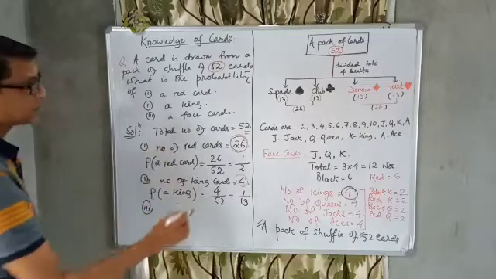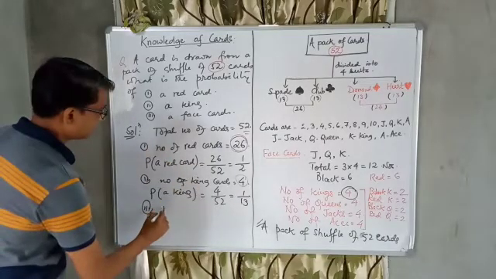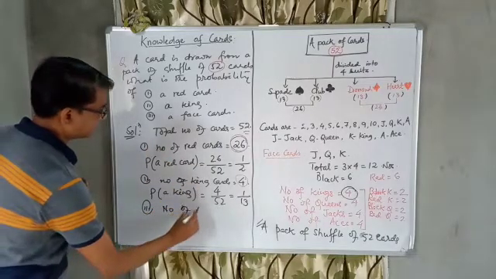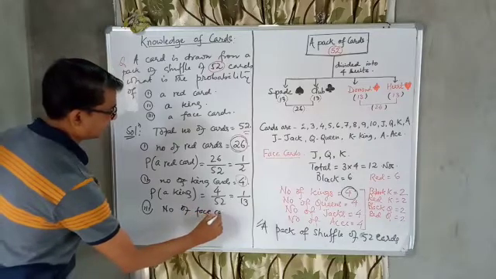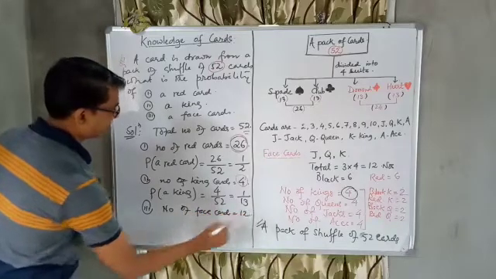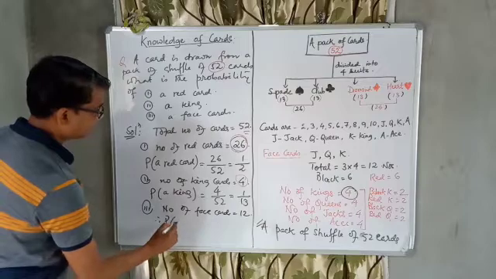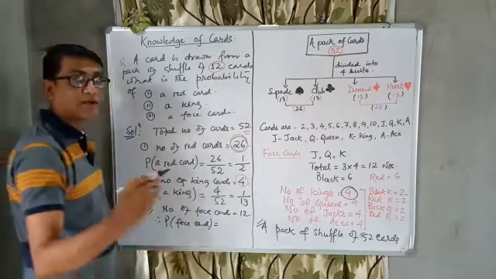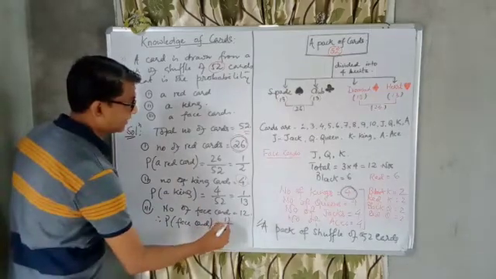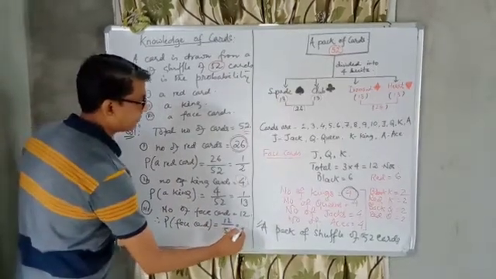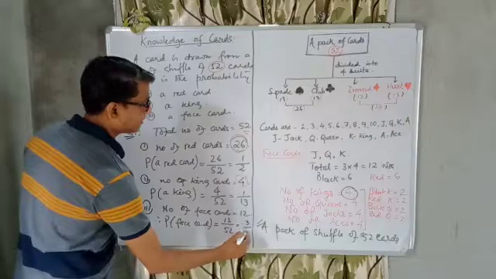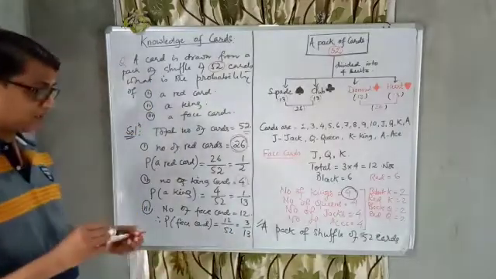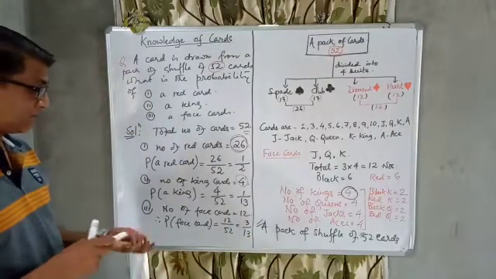And the last one is what? Face card. How many face cards are there? 12. The number of face cards is equal to 12. Therefore, the probability of a face card is equal to 12 by 52. And if we make it simple, this will be 3 by 13. This is the knowledge of cards.